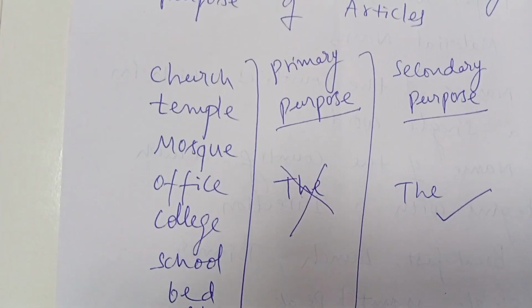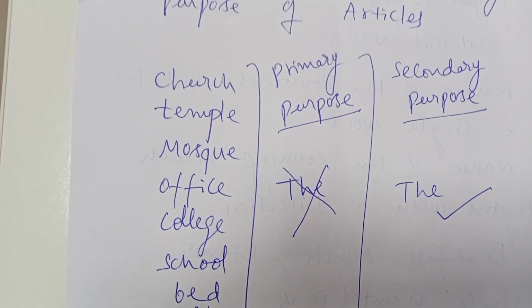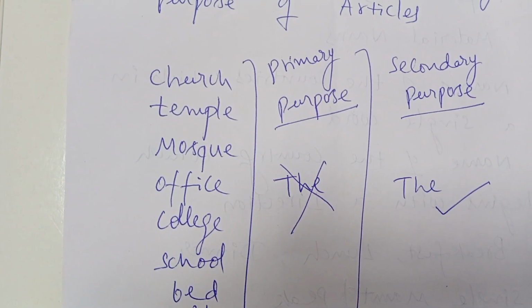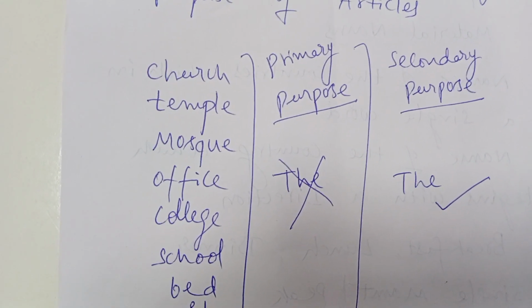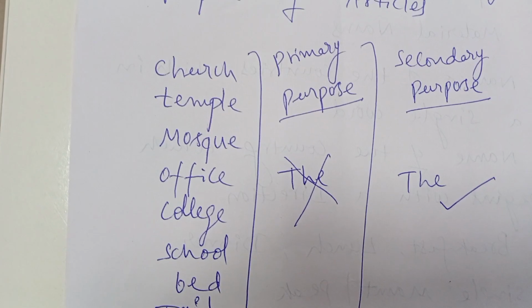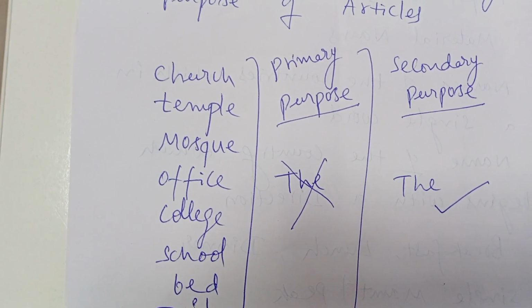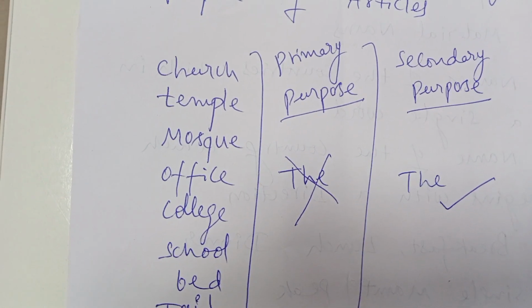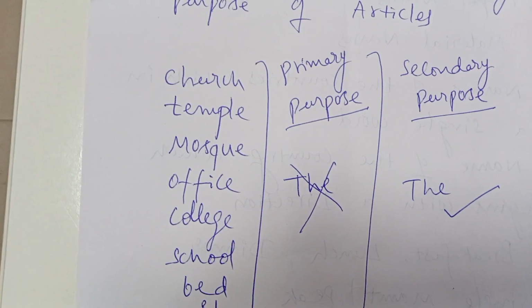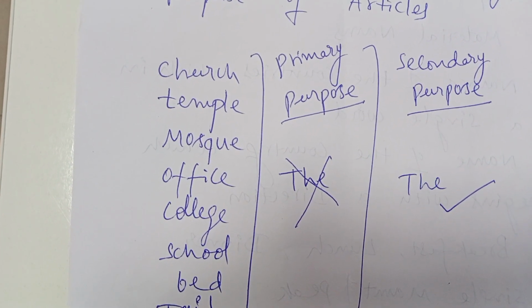Here I mentioned, secondary purpose means not for worship but other things. Other things means to meet a friend, to talk to anyone, or to see the architecture of the church or temple. Suppose if you are going to temple for worship, then we should not use articles. But to see the architecture of the temple, I am going to the temple.